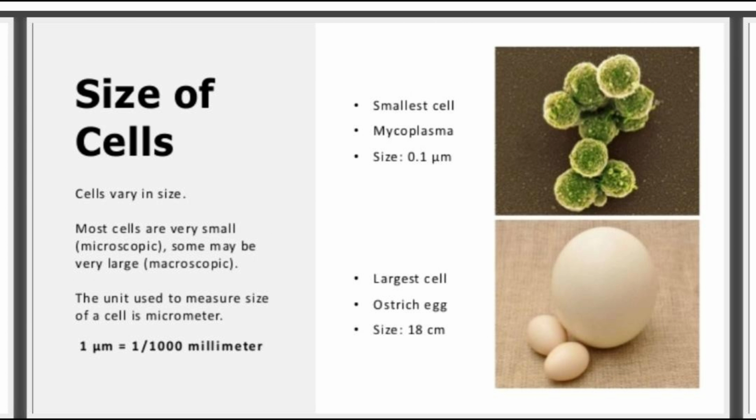The unit used to measure the size of a cell is the micrometer. 1 micrometer equals 1 divided by 1000 millimeter. And you know students, the smallest cell is mycoplasma and its size is only 0.1 micrometer. And the largest cell is the ostrich egg and its size is 18 centimeter.